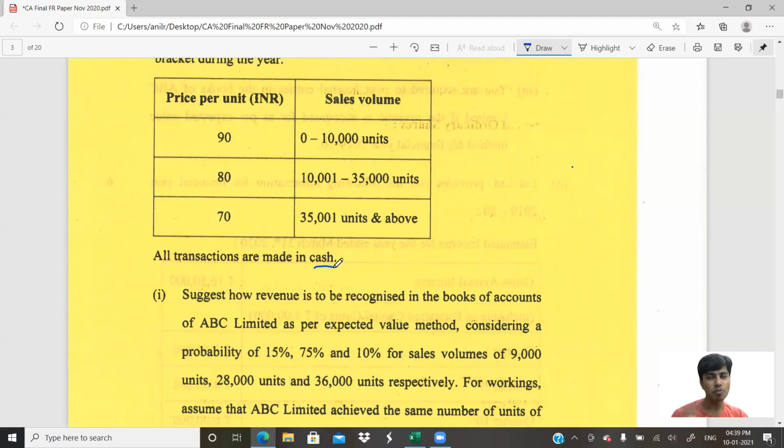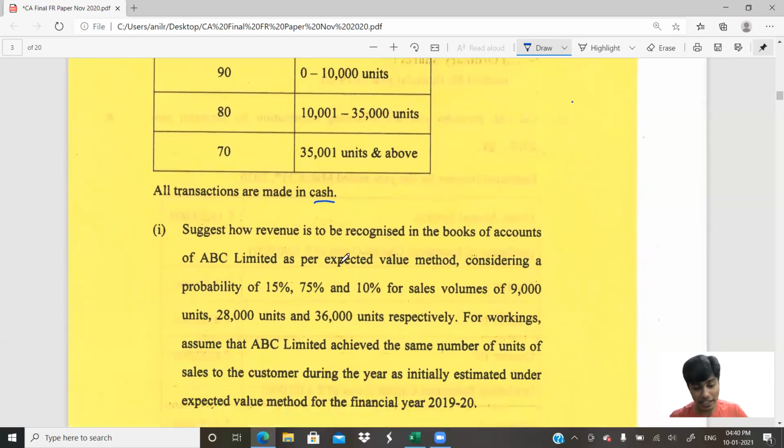How much percentage of probability is there to sell 10,000 units? How much percentage of probability to sell 15,000 units? How much to 30,000 units? So like that. Yeah, that is completely accounting estimates based on lots of ifs and buts. Let's go ahead. Suggest how the revenue is to be recognized in the books of accounts. This is the first sub-question of ABC Limited as per expected value method.